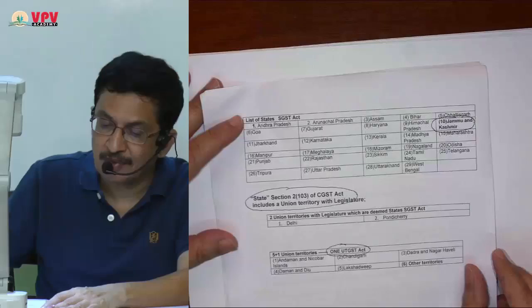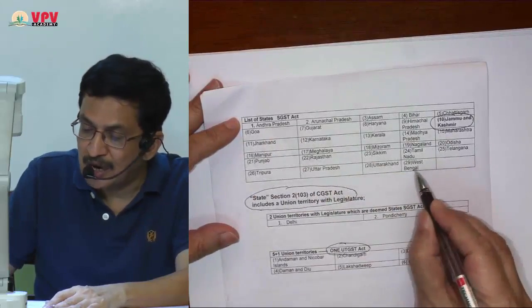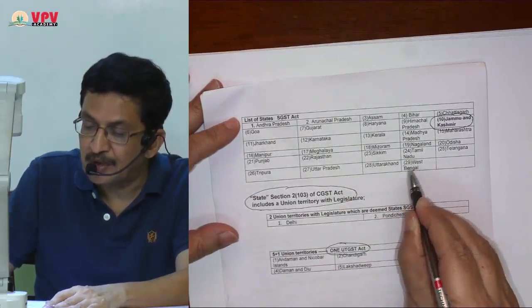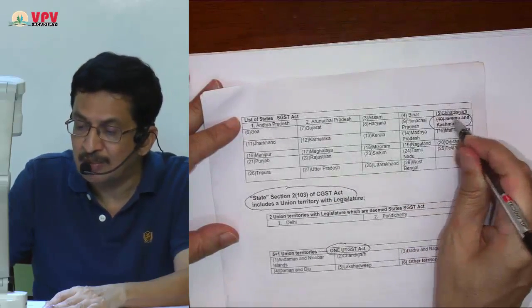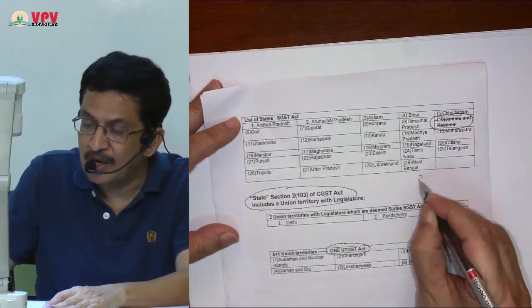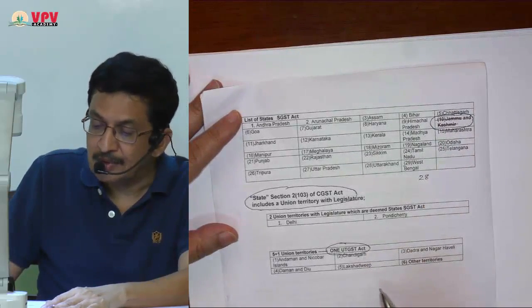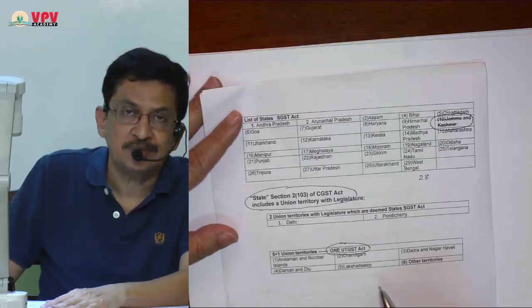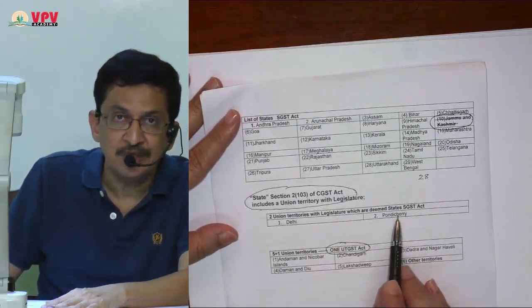The first page that you can see is the list of states in India, and as you know, there are 29 states in India. But as far as GST is concerned, GST is not applicable to Jammu and Kashmir, so I have cancelled Jammu and Kashmir. So there are 28 states. We have 7 union territories, but there are 2 union territories, namely Delhi and Pondicherry.